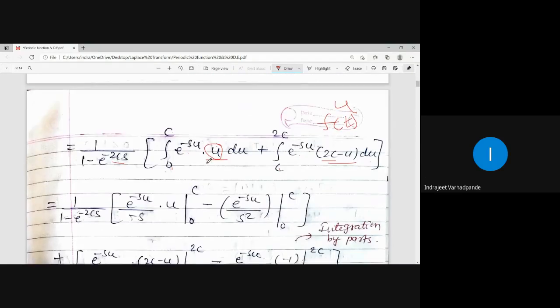Now everybody knows how to apply integration by parts. So accordingly here we will be using integration by parts by the LIATE rule. What is the LIATE rule? The LIATE rule says that exponential should be taken last and first should be the algebraic term.